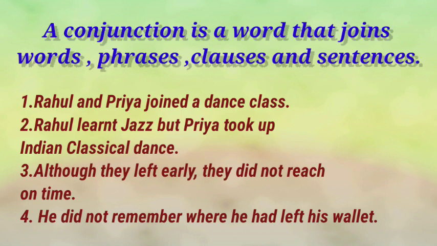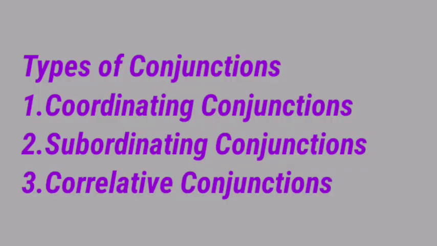So in these sentences, conjunction is a word that joins two words or two phrases, clauses, or two sentences. You understand? Let's see types of conjunctions. There are three types of conjunctions: coordinating conjunctions, subordinating conjunctions, and correlative conjunctions.